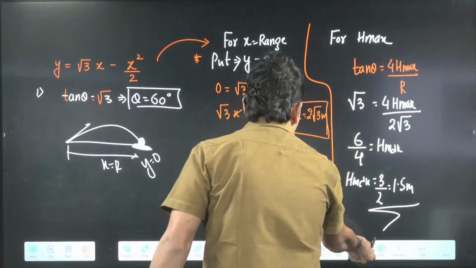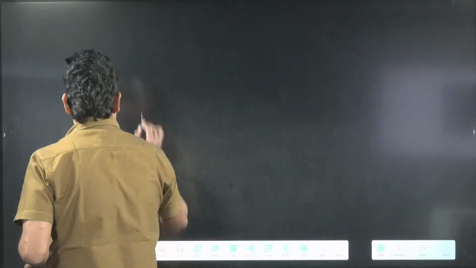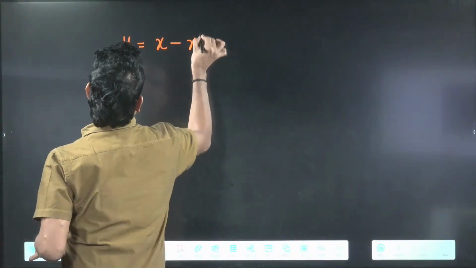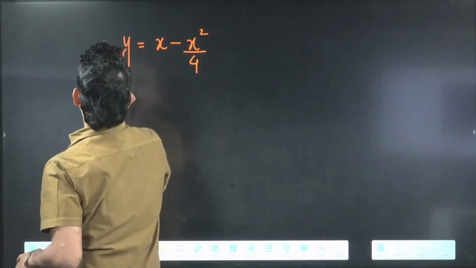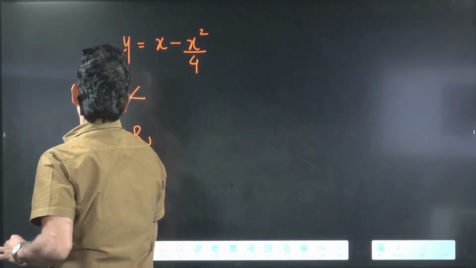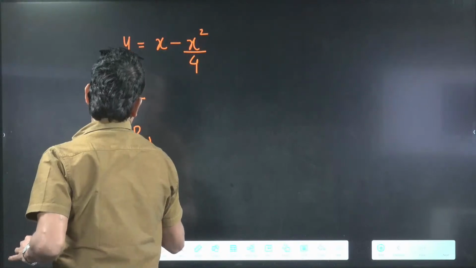चलो एक और question बनाओ. Final: y equal to x minus x square by 4. Tell me the angle of projection. Tell me range and tell me h max.